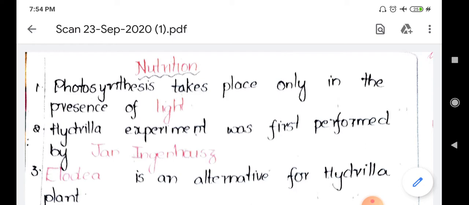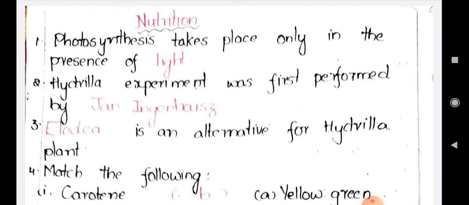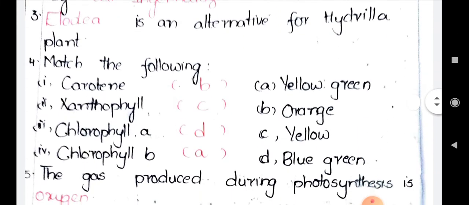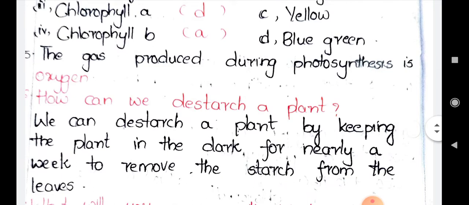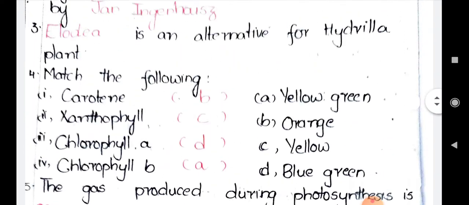Chalo, let's go to the topic. Here in this worksheet, up to question number 5, they have given in the form of fill in the blanks and one matching is given. Next, 6th and 7th questions are given in the form of 2-mark questions. Even 6th, 7th, 8th also are given in the form of small question and answers, and 9th and 10th are given like essay question and answers. Let's discuss each one.